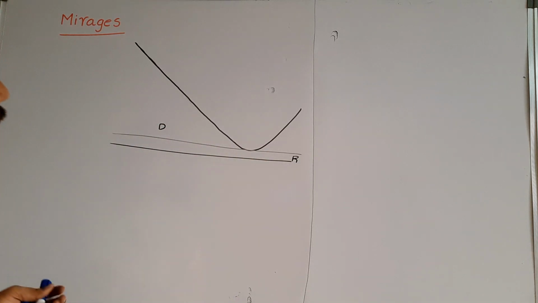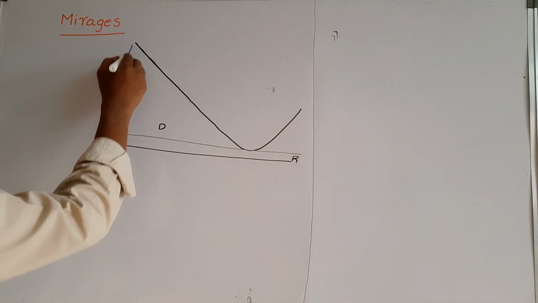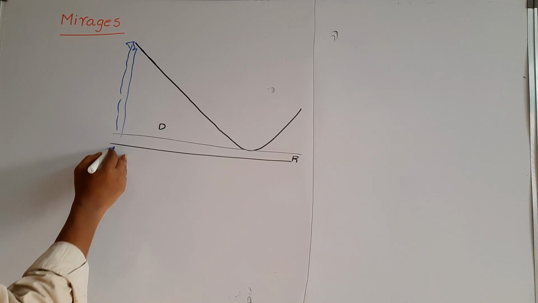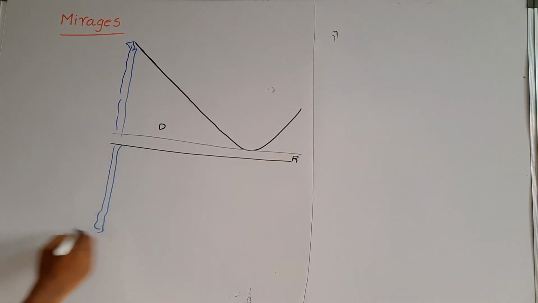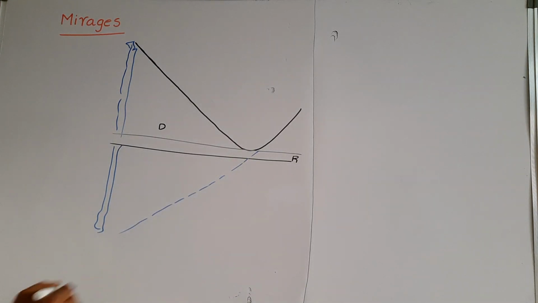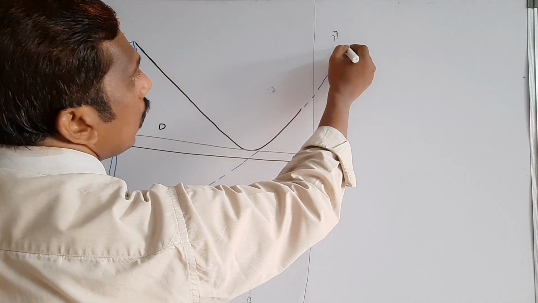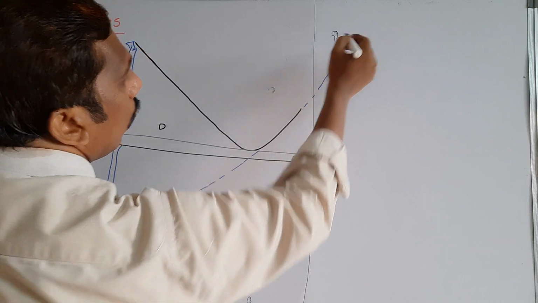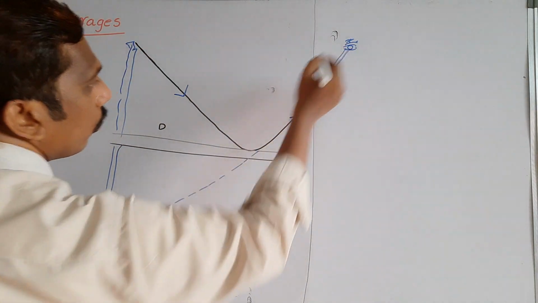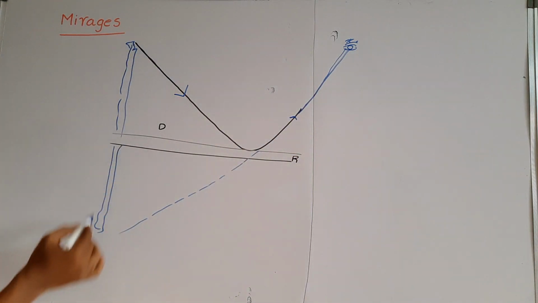Suppose there is a tall object here. The object appears there because the light ray appears to come from this point. Suppose our eye is here. After reflection, the light ray comes like this, so for us the top appears at the bottom. In this way, mirages are formed in a desert or on a tar road.